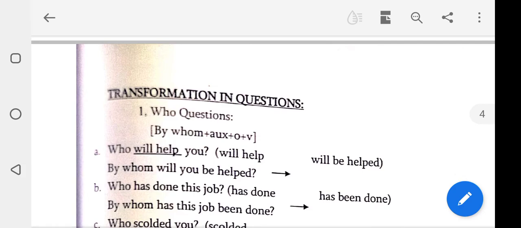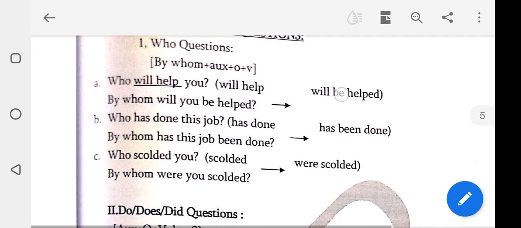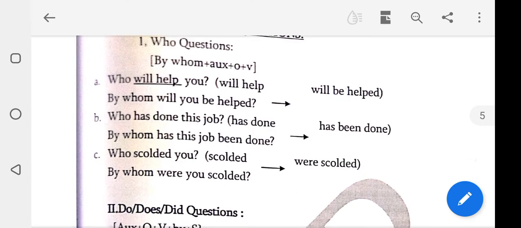Transformation in questions. Who? Students, listen. Who will help you? WH type of questions given. Who will help you? Will help changed to will be helped. For example, first of all you should write by. WH type. By whom will you be helped? This is a very important question. Once again, by whom will you be helped?